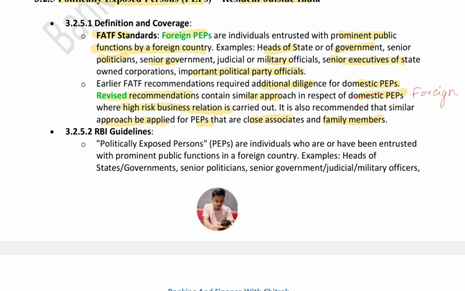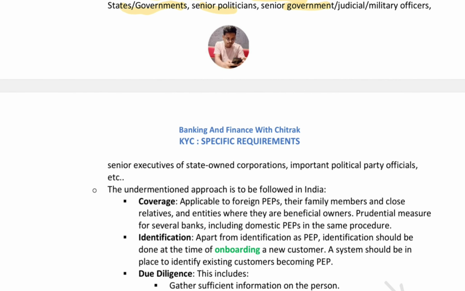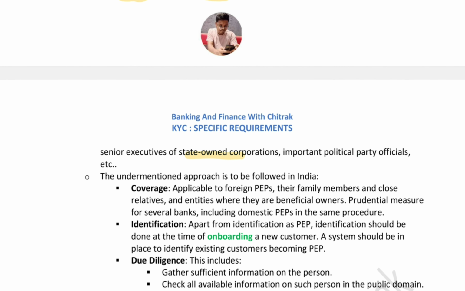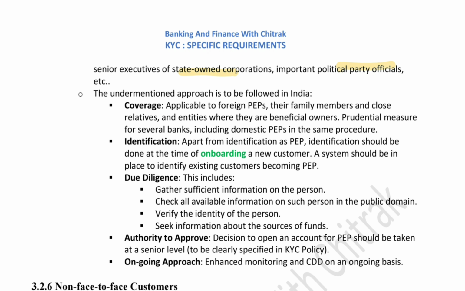Now, the RBI guideline says politically exposed persons or PEPs are individuals who are or have been entrusted with prominent public functions in a foreign country. Examples, like we said, heads of state or government, senior politicians, senior government or military officials, senior executives of state-owned corporations and political party officials. So what are the approaches we should follow? First, the coverage. It's applicable to foreign PEPs, their family members, close relatives, entities where they are beneficial owners, and prudential measures for several banks, including domestic PEPs, follow the same procedure.